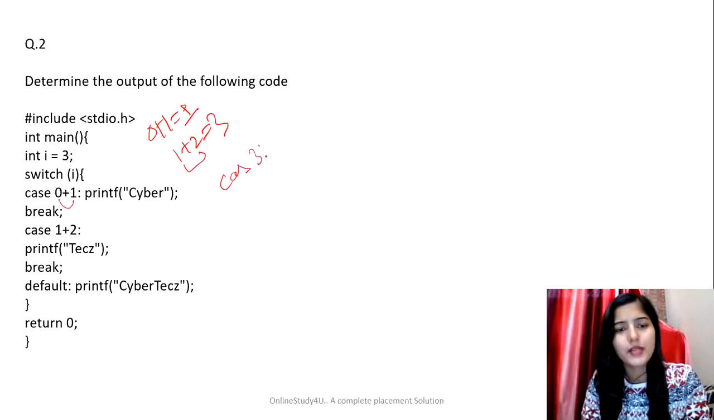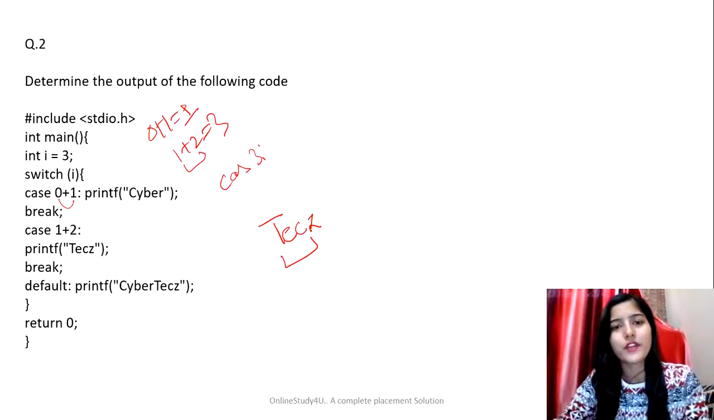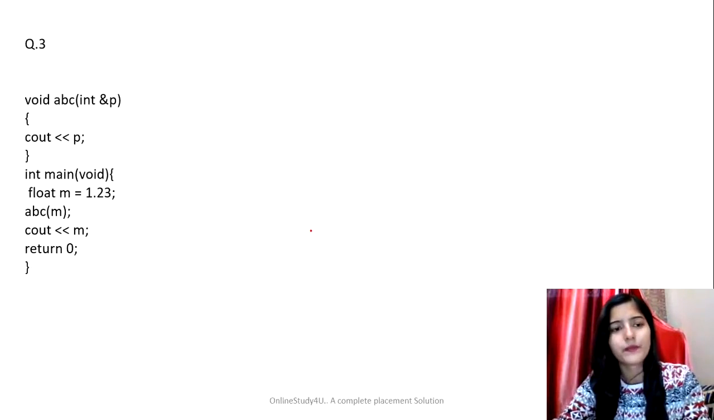So case 3 will be executed and TechZ will be the output that will be printed. So what is the output? TechZ, right? So that is the case. Make sure that you are aware of these small concepts because they will help you to score the marks. Let's see the next question.